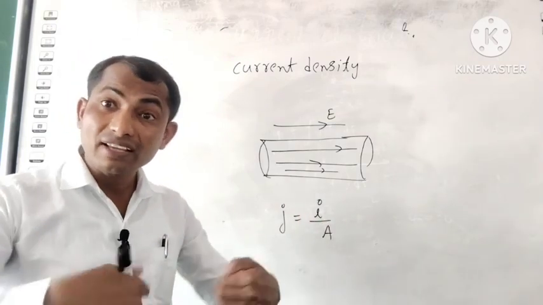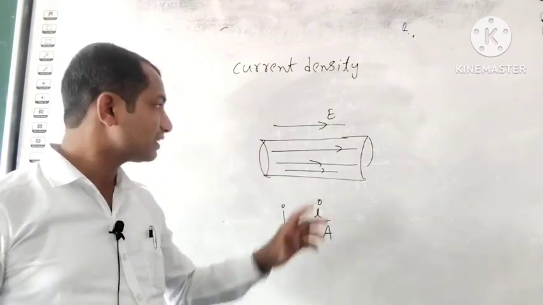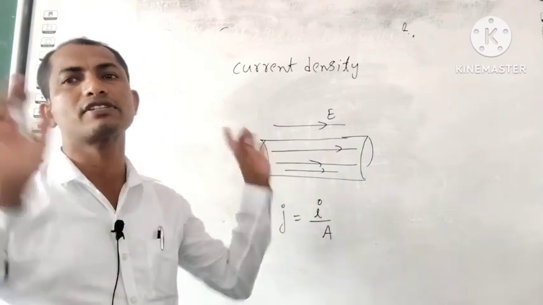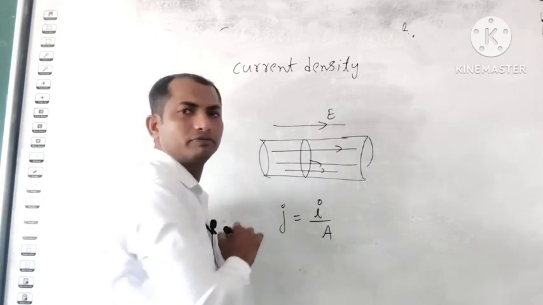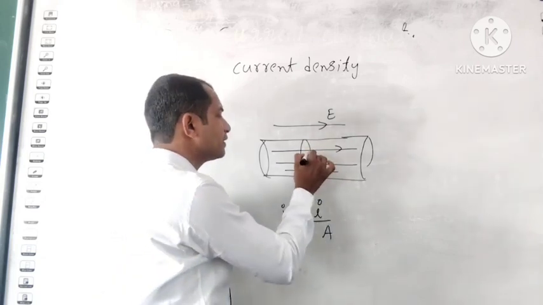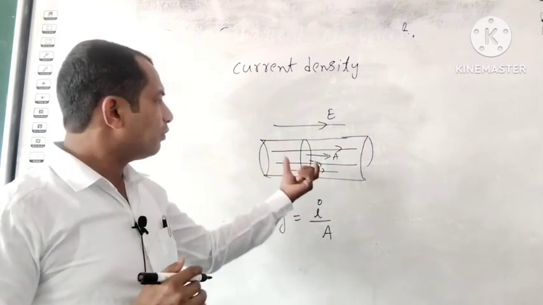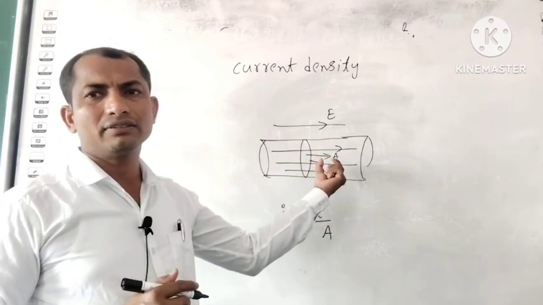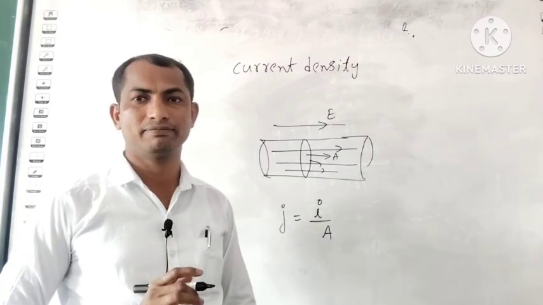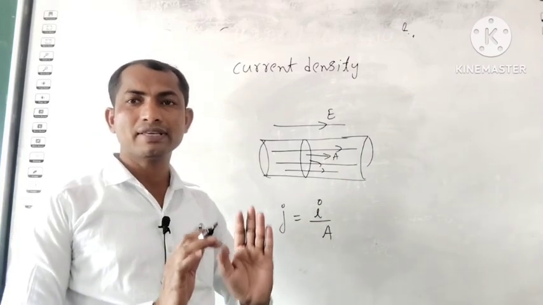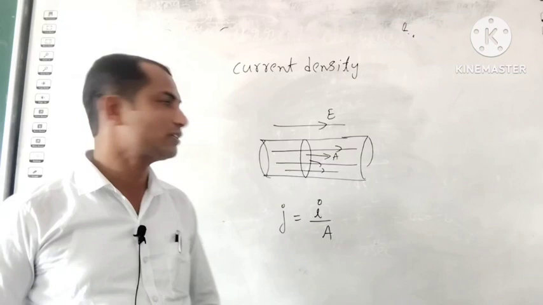Here one thing is there: which cross-sectional area do you take? I will give 2 examples, then we will come to know which cross-sectional area to take. Suppose here I have taken this cross-section. This is the area vector direction. Now the surface of this area is perpendicular to the flow of the current direction. In this case, if you observe, the surface of this area is perpendicular to the flow of the current.